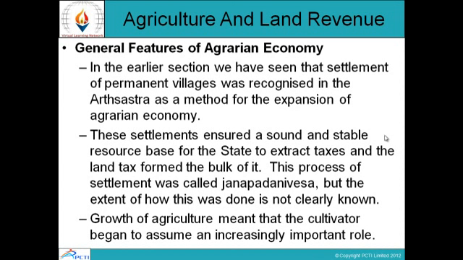Growth of agriculture meant that the cultivator began to assume an increasingly important role. So, with the growth of the agrarian economy, the person involved in agricultural activities assumed an increasingly important role.